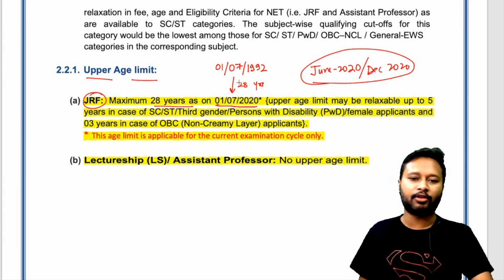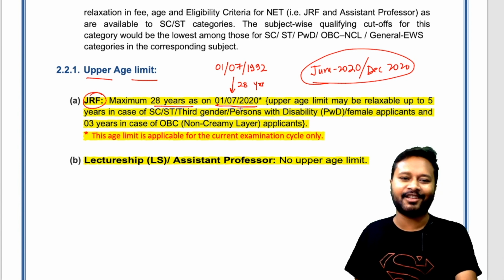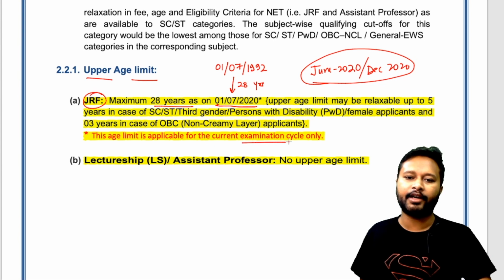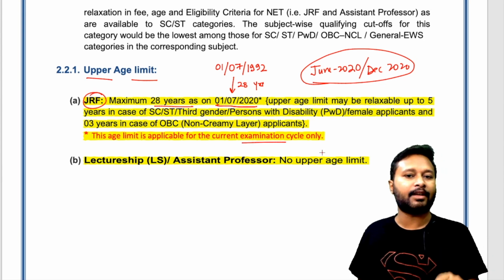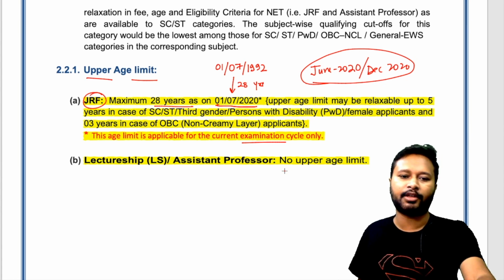So that's a good thing. Okay, they have given age relaxation, not in the written form, but technically they have given. Okay, so it's a good thing that they have done, and it is also mentioned that this age limit is applicable for the current examination cycle only. So this time they are giving this age limit, or they have given this relaxation. In the upcoming exam, whether the relaxation will be there or not, we don't know, but right now they have given that. Okay, so that's a good thing.